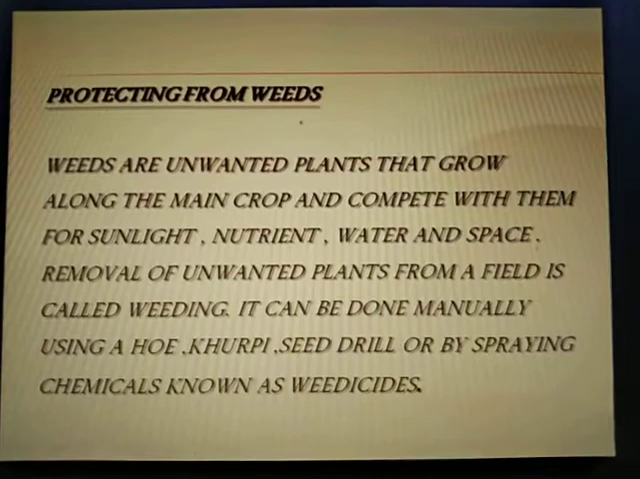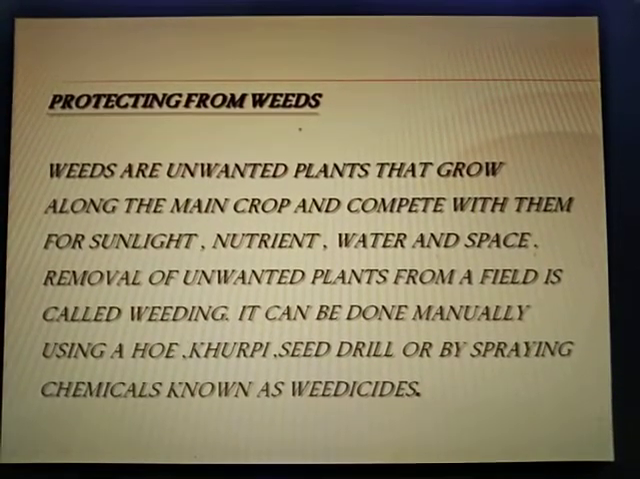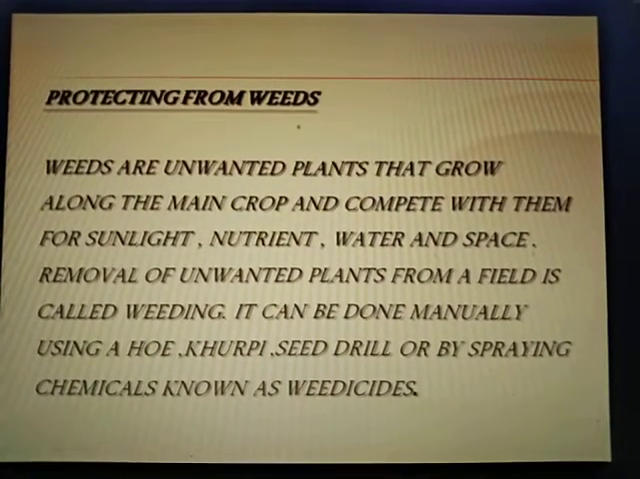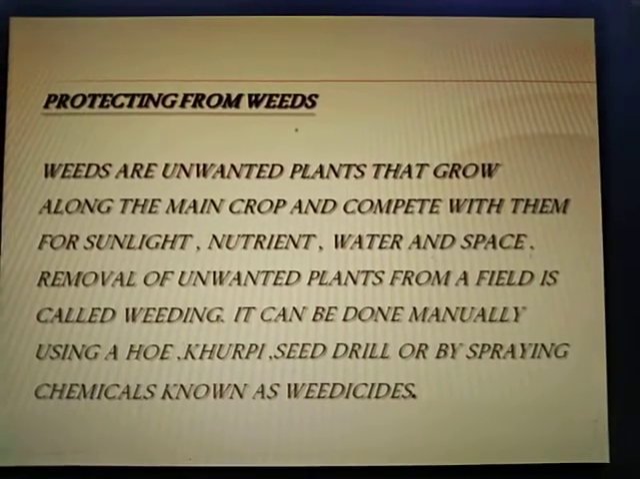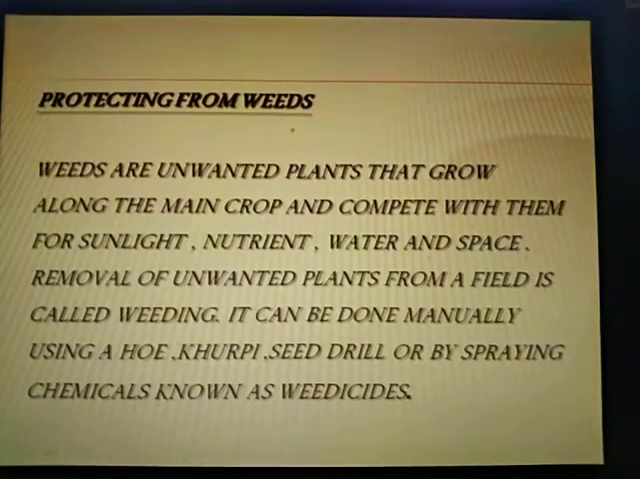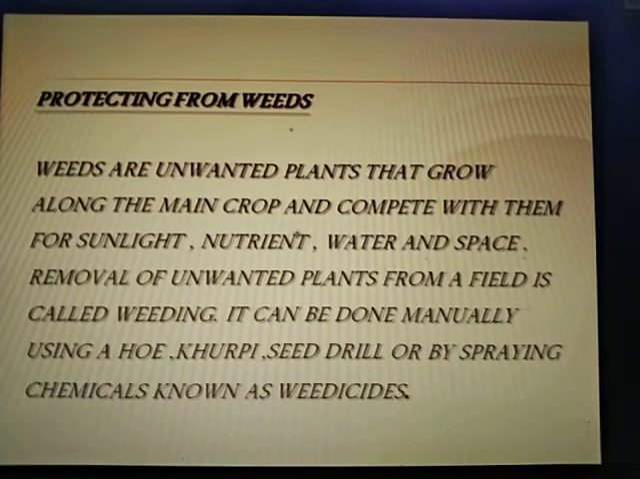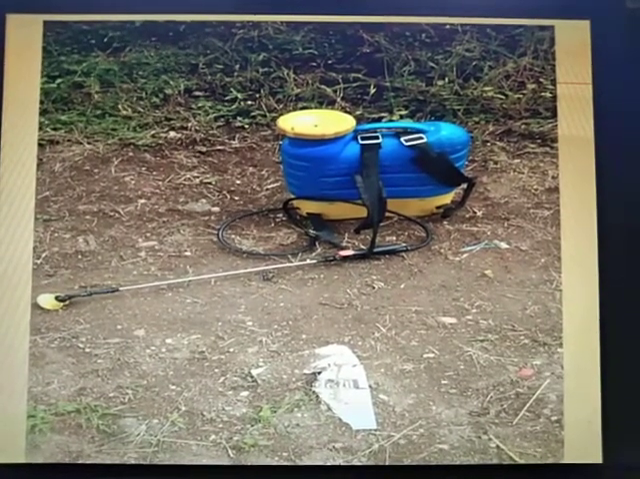Protecting from weeds. Weeds are unwanted plants that grow along with the main crop and compete with them for sunlight, nutrients, water, and space. Removal of unwanted plants from a field is called weeding. It can be done manually using a hoe, khurpi, seed drill, or by spraying chemicals known as weedicides. Weedicides.